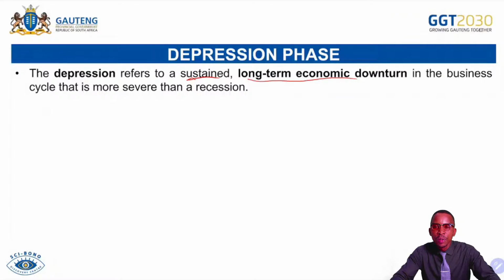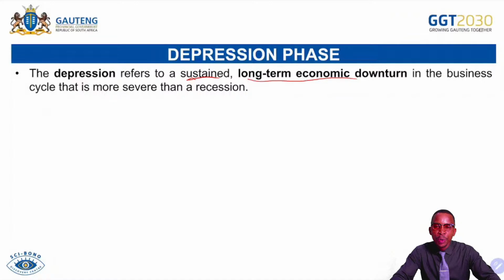So you can see the difference. We retrench workers, but we continue as a firm to operate. But under depression, the firm itself is shutting down or exiting the market. That simply means now the situation is even worse than before. The period of depression is a further contraction of economic activity. That means activities decrease even further for the long term.